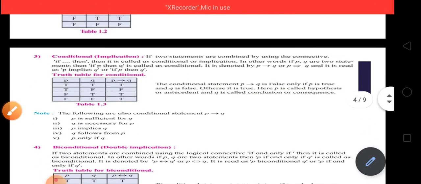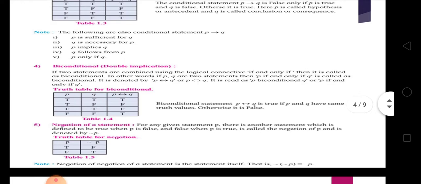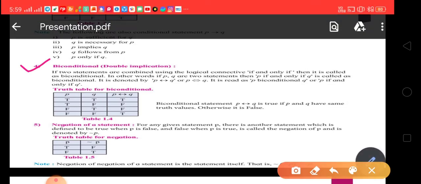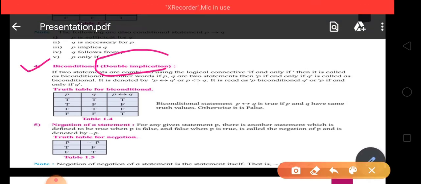Now friends, next one: logical connectives, biconditional or double implication.